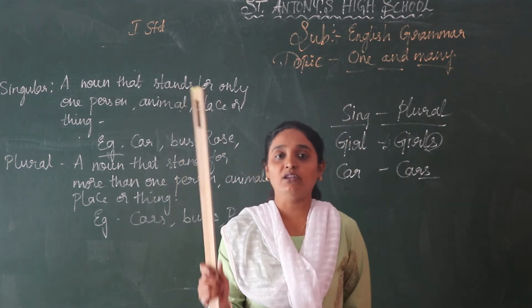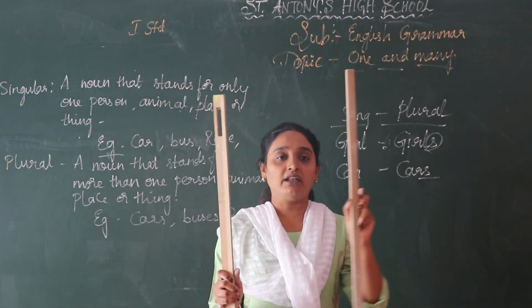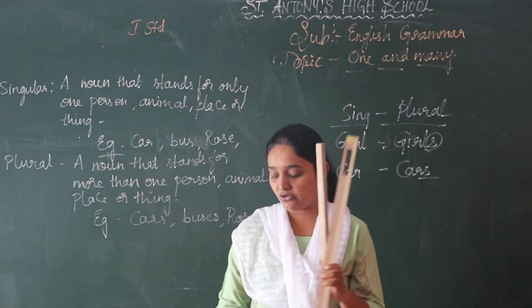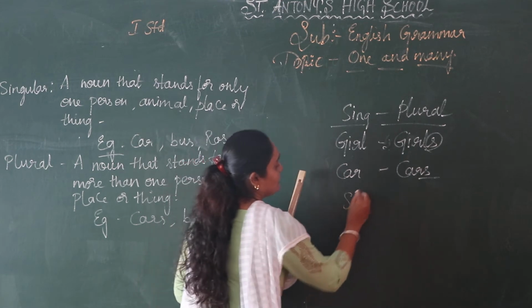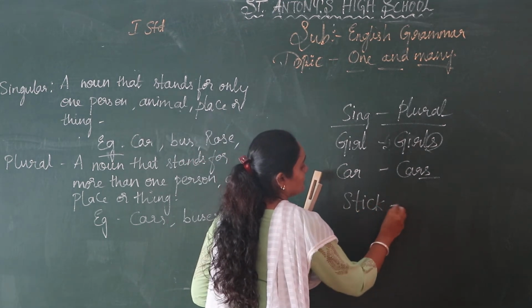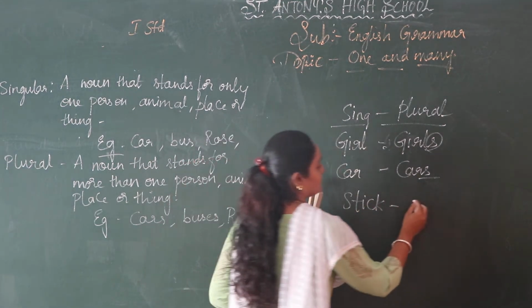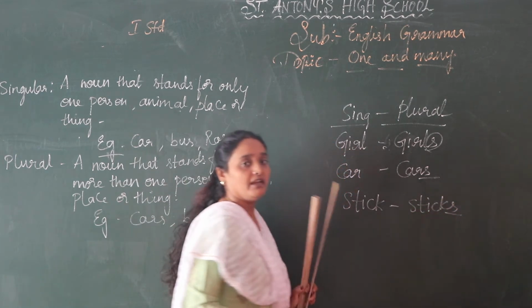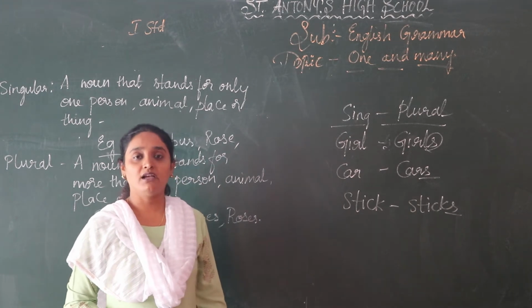I have only one now in my hand. When I take another one, it will be two. So what will you write? Sticks. How are you going to write it? One is S-T-I-C-K, stick. What are you going to add here now? S. S-T-I-C-K-S, sticks. Understood, children?